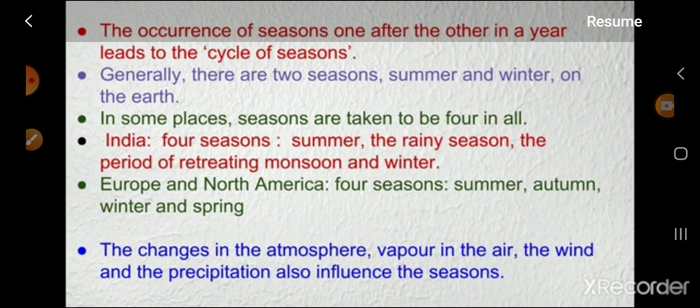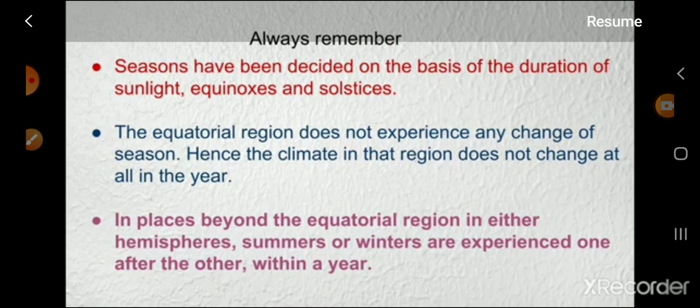In India, four seasons: summer, the rainy season, the period of retreating monsoon and winter. In Europe and North America, four seasons: summer, autumn, winter and spring. The changes in the atmosphere, vapor in the air, the wind and the precipitation also influence the seasons. Always remember, seasons have been decided on the basis of the duration of sunlight, equinoxes and solstices.